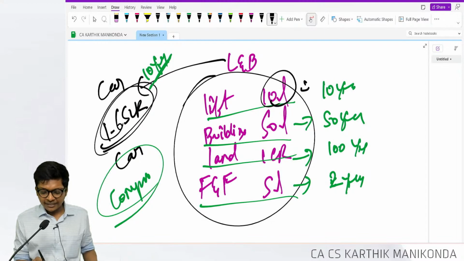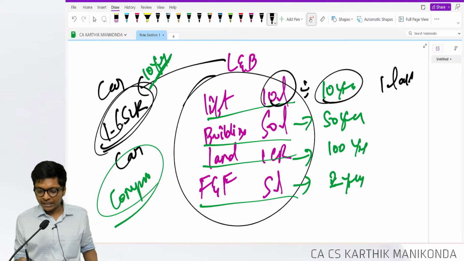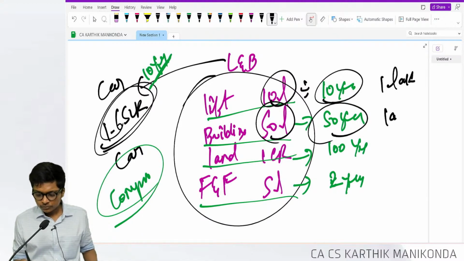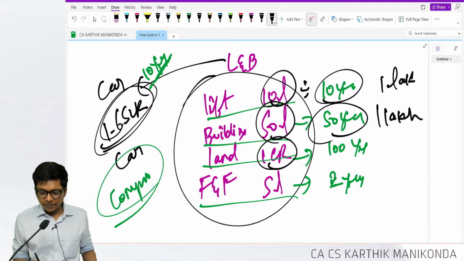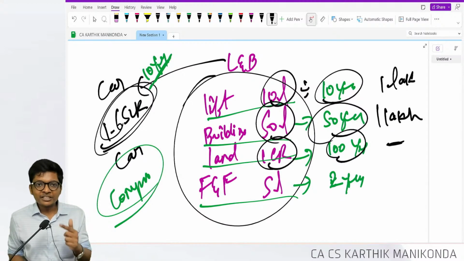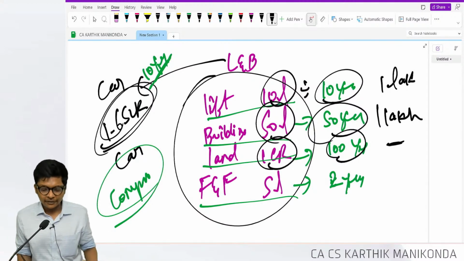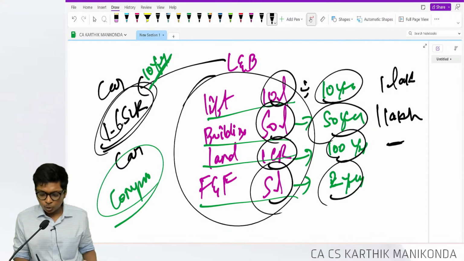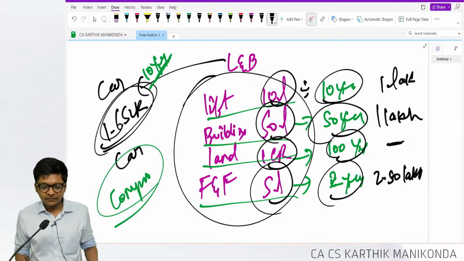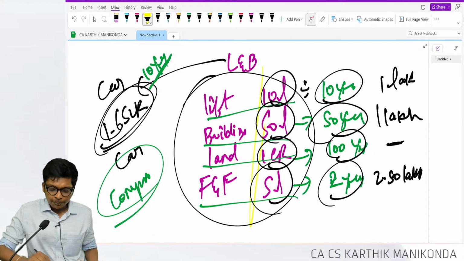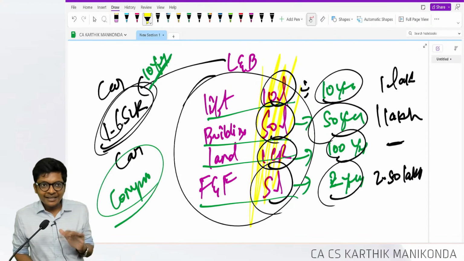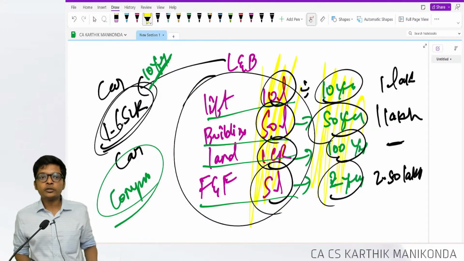Lift 10 lakhs divided by 10 years, 1 lakh. Building 50 lakhs divided by 50, how much, guys? 1 lakh. Land 1 crore divided by 100, nothing. You don't depreciate land. That's another common mistake we make. And furniture fitting 5 lakhs divided by 2 years, 2.50 lakhs. So my depreciation will be basically the split up of the component divided by its respective useful life,